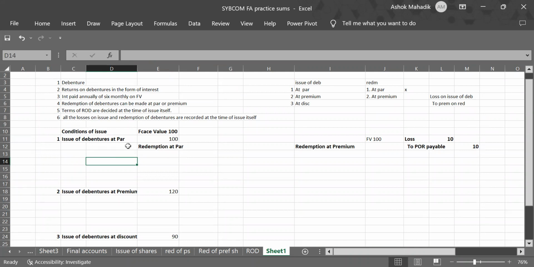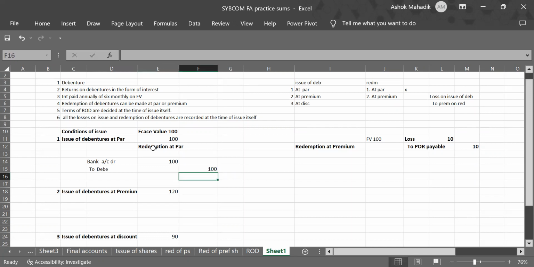The first entry, issue of debenture at par. What is the basic entry? When we sell debentures to public, we receive money, right? So bank account debit. This sum will be there for 10 marks. How much? 100 rupees, and 100 to debentures. Clear? Very simple.